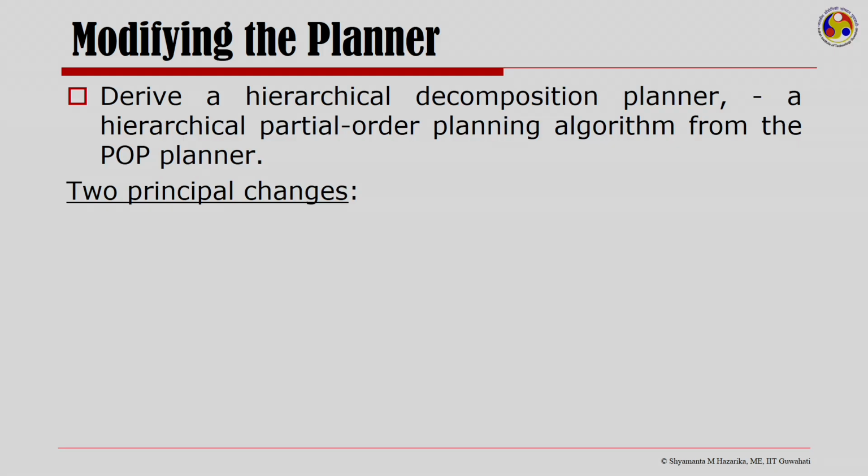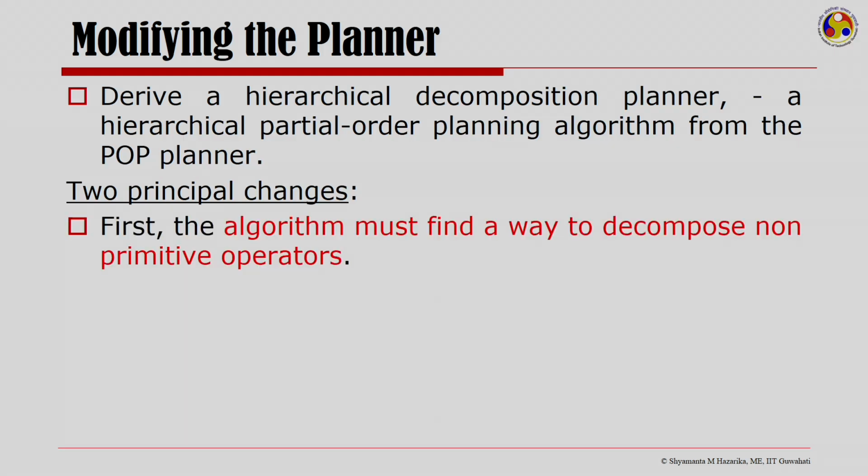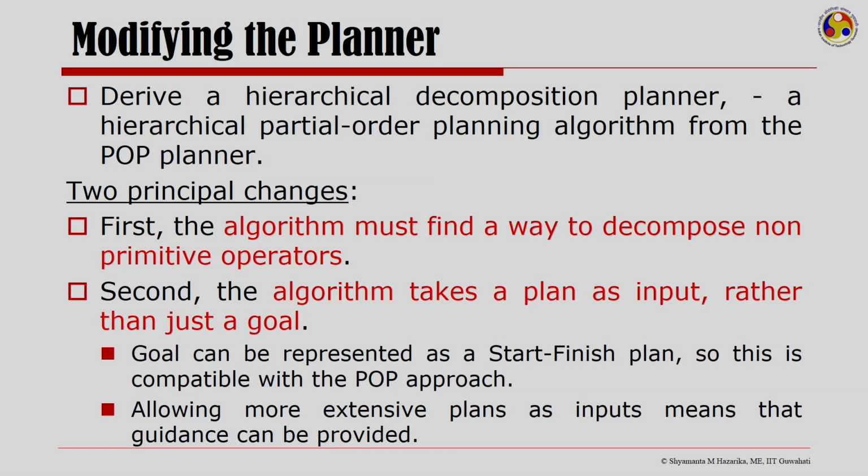Two principal changes are required. First, the algorithm itself must find a way to decompose non-primitive operators, and second, it must take a plan as input rather than just a goal. Now, if you remember, a goal can be represented as a start-finish plan.